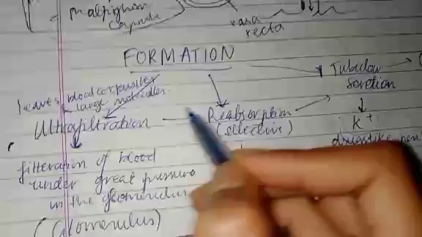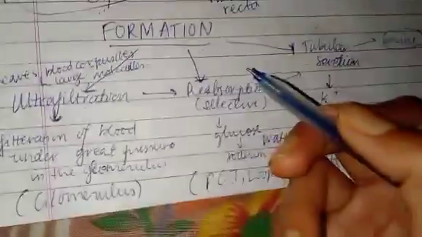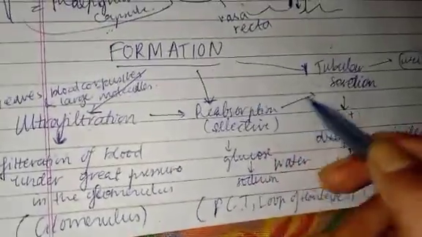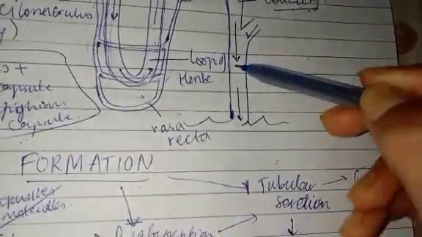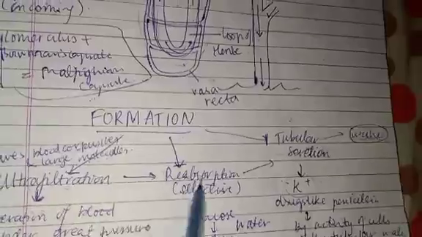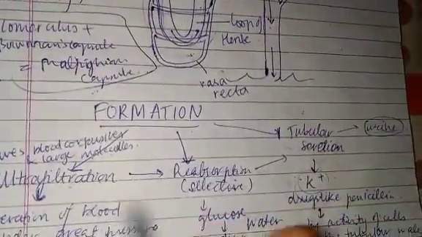After ultrafiltration, urine is not formed. The mass which is formed is glomerular filtrate, not the urine. Only after all the three steps have taken place is the thing inside called urine. After none of the steps alone is urine formed. Only after all the steps have taken place, urine is formed.